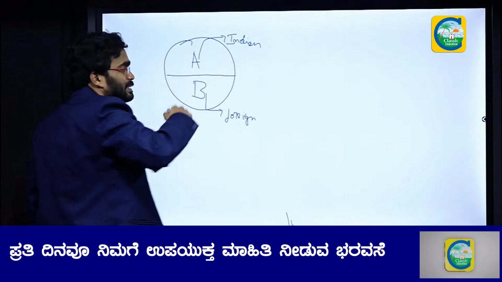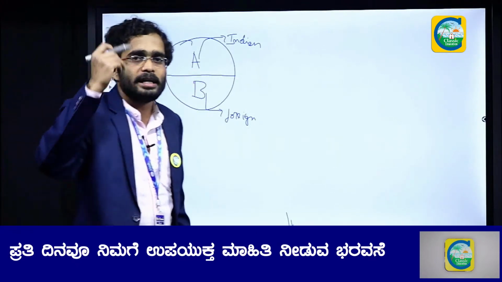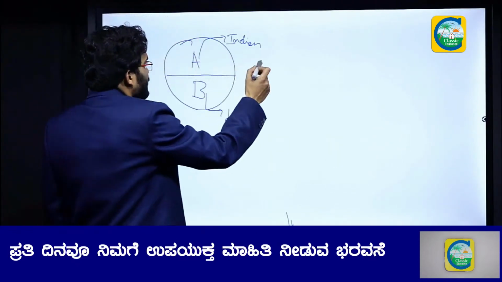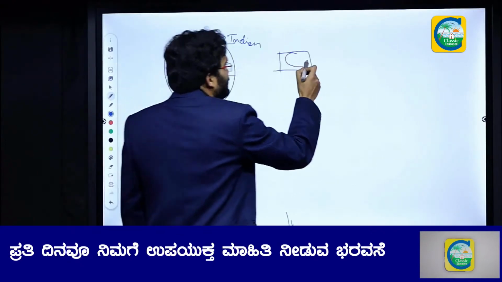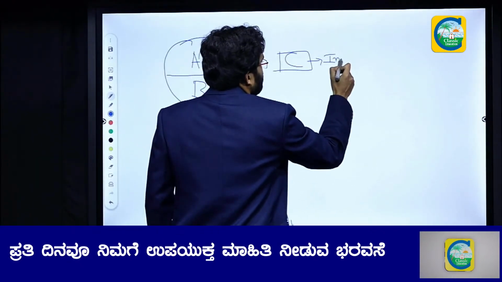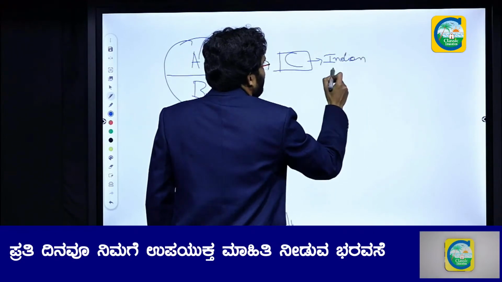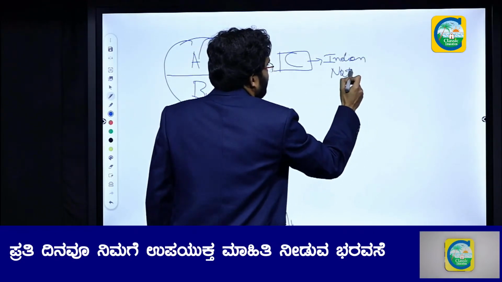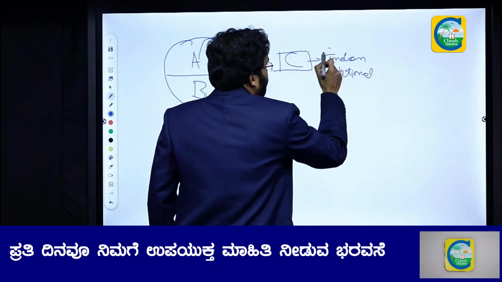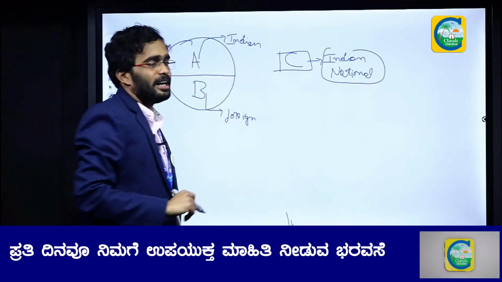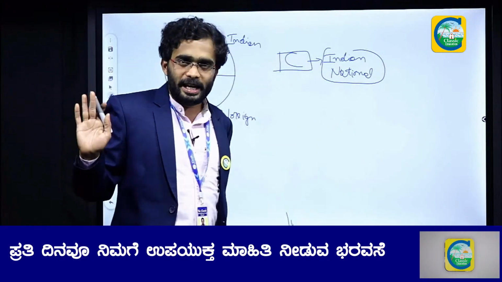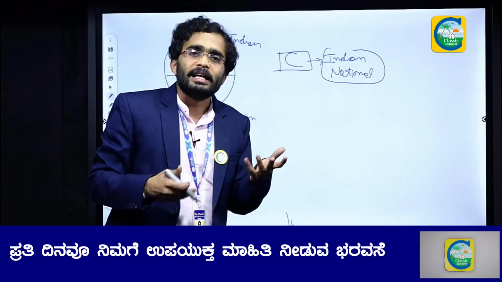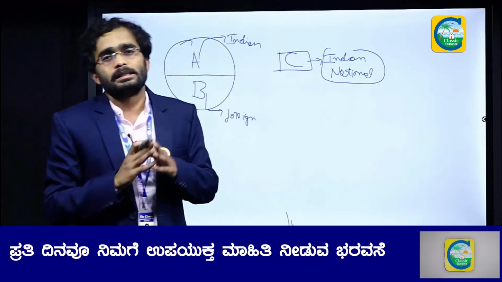Now let us add one more variable, that is C. Who is C? C is an Indian national, but he is not in India, he is outside India, in some other foreign country, and he is doing production processes.